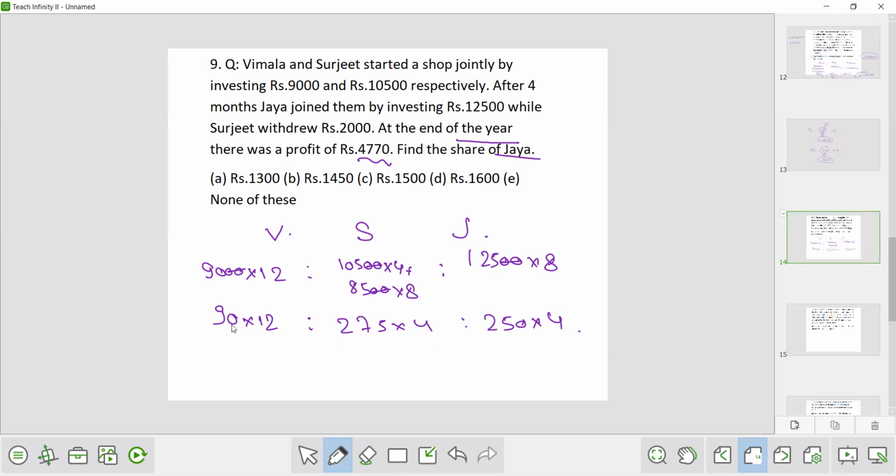Now cancel it by 4, 4 and 3. Now in 5 table, you can write it as 270 is to 275 is to 250. Now don't cancel it by 5 table. Just multiply 2 at all the places. Multiply 2 over here, 2 over here and 2 over here. So it will become 540 is to 275 into 2 is how much? 550 and this will become 500. Now cancel 0, 0, 0. The ratio is 54 is to 55 is to 50.